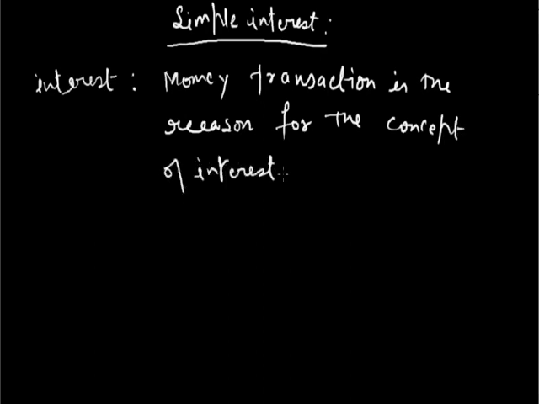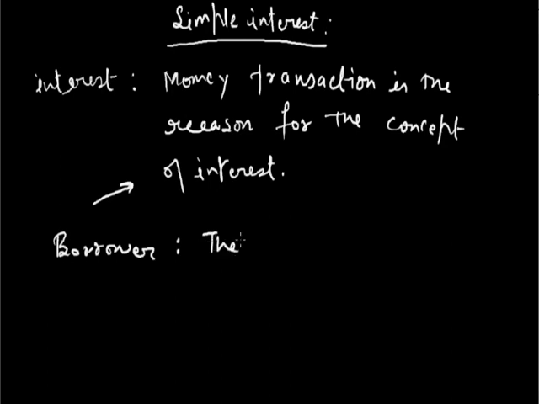Now money transaction is not the only factor. The major factor which decides the interest concept is the aim of making profit, in the sense of money. Alright. First of all, we will define two terms, the borrower and the lender.